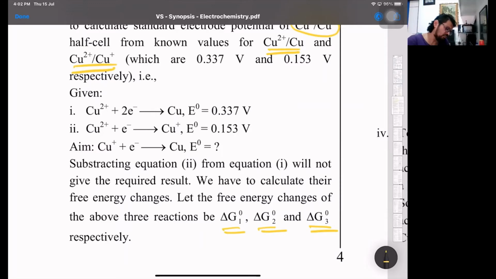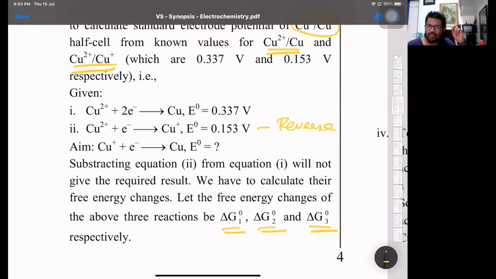Now, for example, see here, they have given these two examples, cupric to copper and cupric to cuprous. And you want the value of cuprous gaining an electron to form copper. So what you have to do is, the second reaction, what is given here, reverse the reaction. Now when you reverse the reaction, the E naught value will also get reversed. Why? Because oxidation potential is equal to reduction potential, only it has an opposite sign. Okay, so you reverse two and add. So if I reverse two and add, the cupric ions on the opposite side will get cancelled.